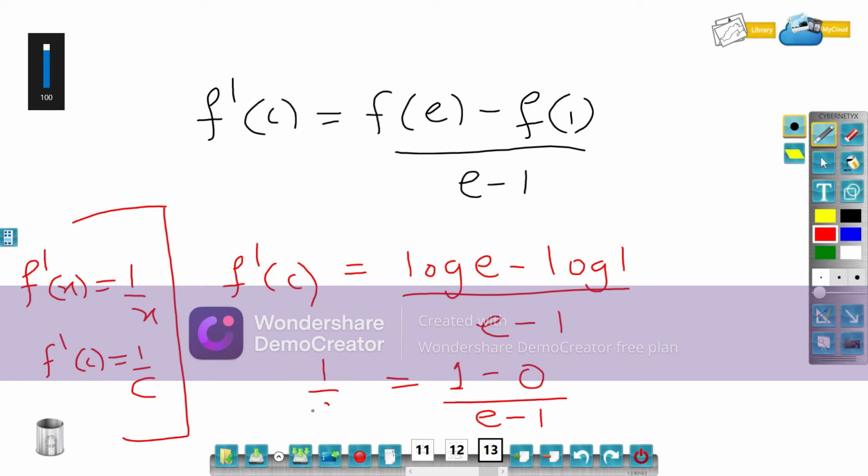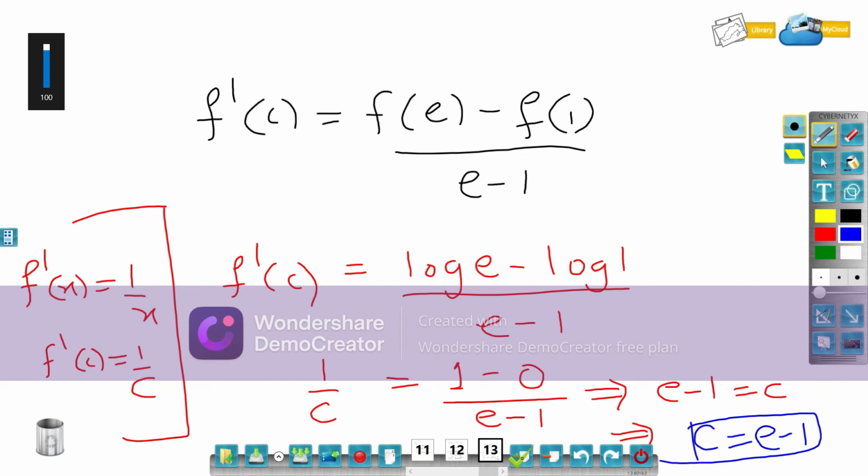So this would imply e minus 1 is equal to c. In other words, c is equal to e minus 1.